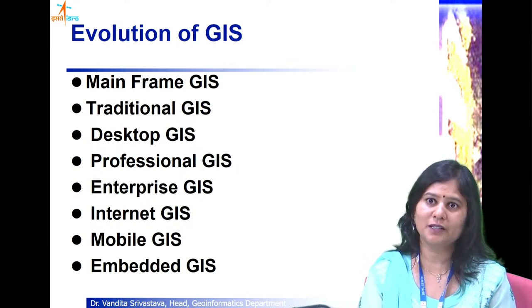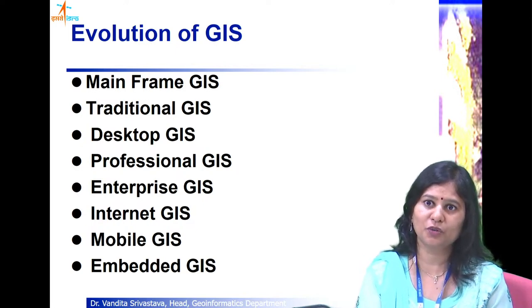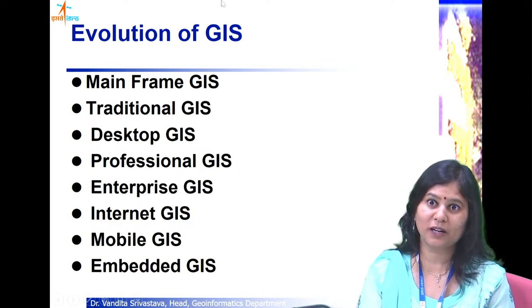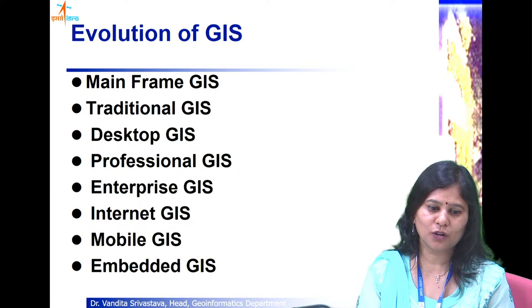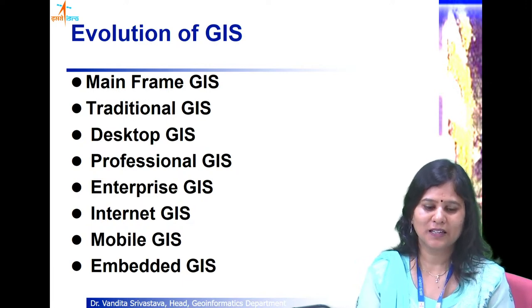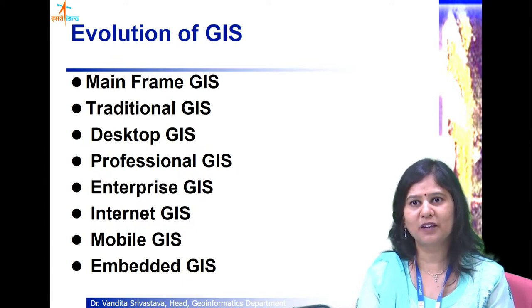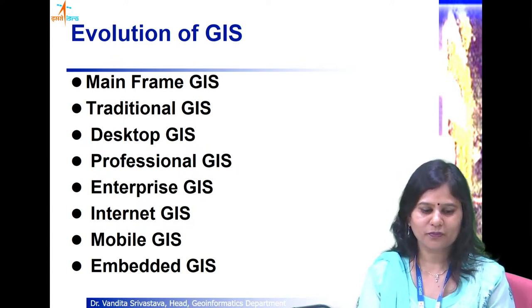Even the navigators in the sea who would need to move from one place to another found it very difficult to navigate, so they started by using stars, and then various types of projections were proposed. So the Mercator projection came up. After that, slowly GIS evolved, and GIS initially was of a very huge size called mainframe GIS, wherein it used to be the size of a room.